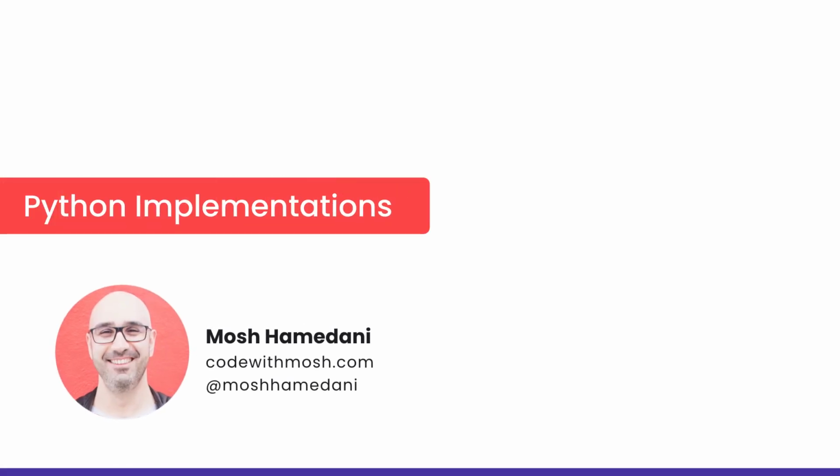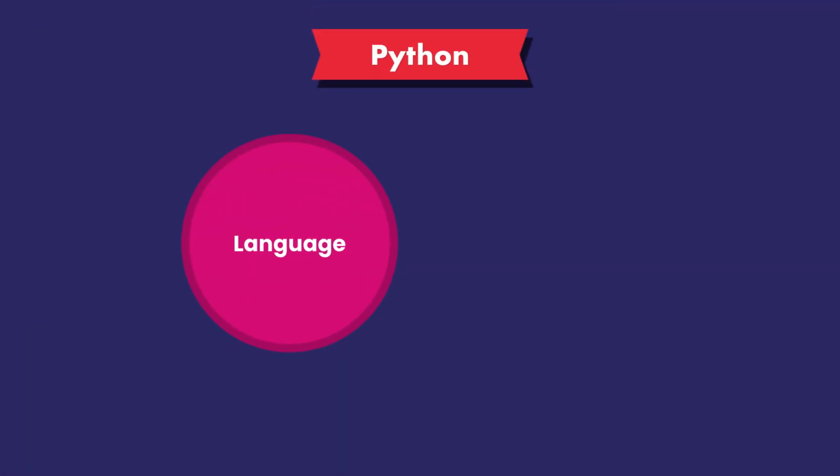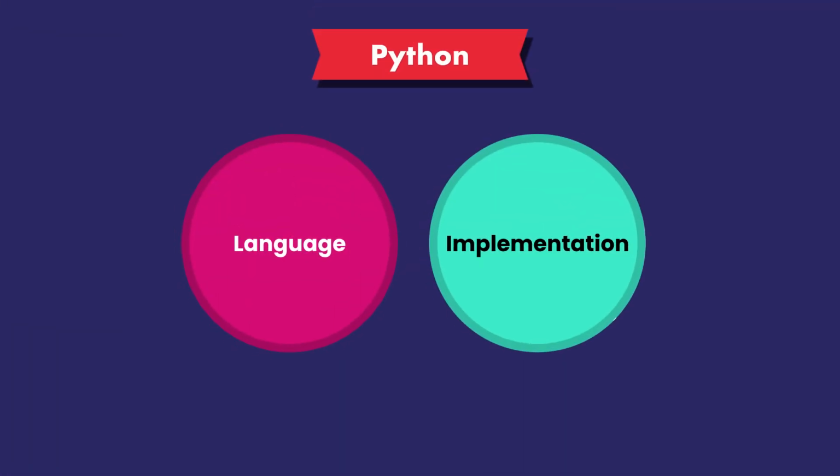When we talk about Python, we mean two separate things that are closely related: Python language and a particular implementation. Python as a language is just a specification that defines a set of rules and grammar for writing Python code. A Python implementation is basically a program that understands those rules and can execute Python code.